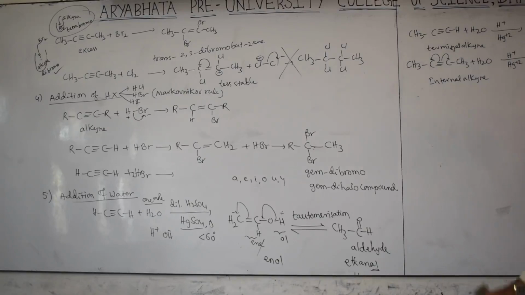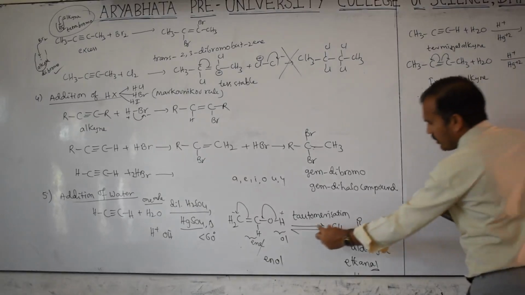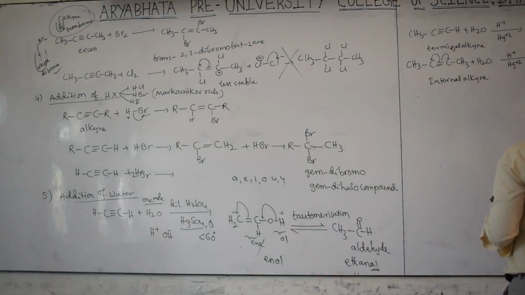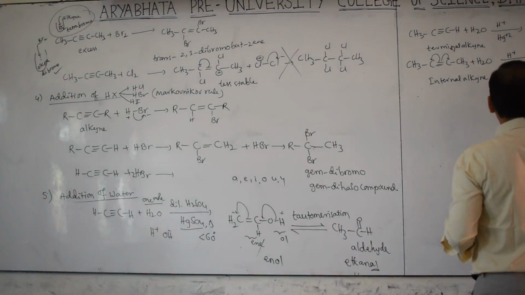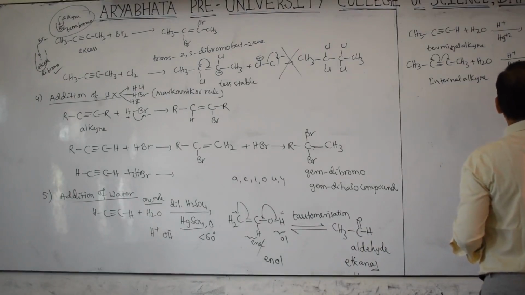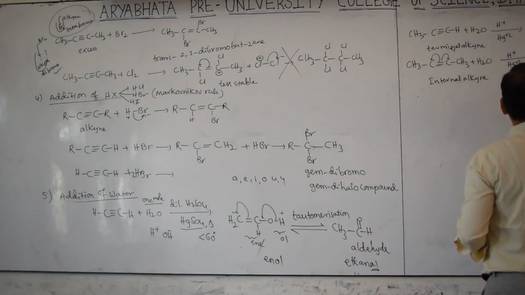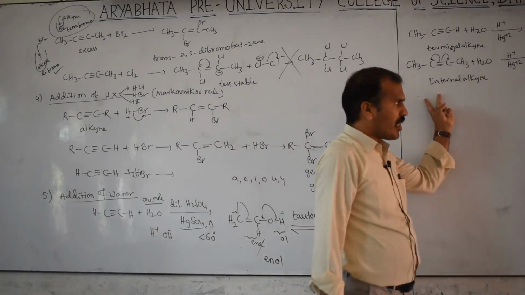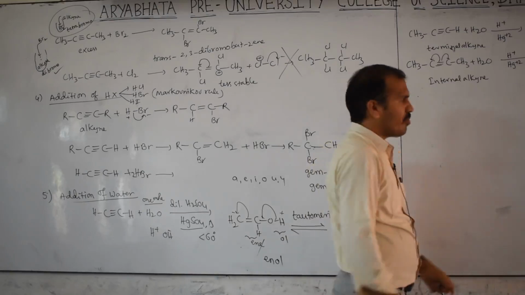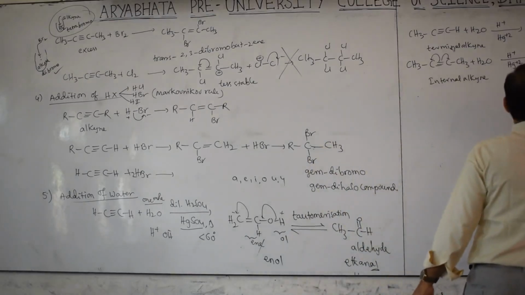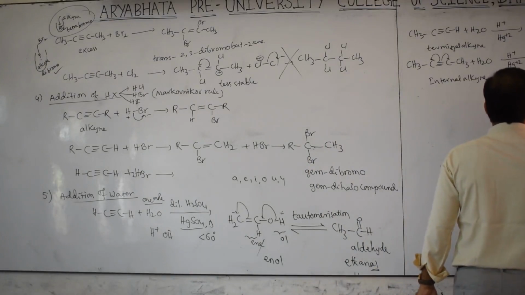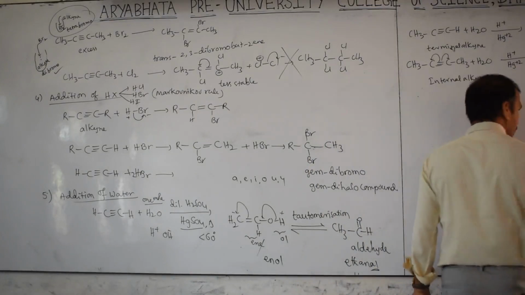This equilibrium symbol should be there, meaning tautomerization. Then this will be converted into CH3, C double bond O, CH and H, CH2. This is CH3. Okay. So when internal alkyne is there, you will get the mixture of product. What is the mixture of product? Plus CH3, CH2, C double bond O, CH3, like this.